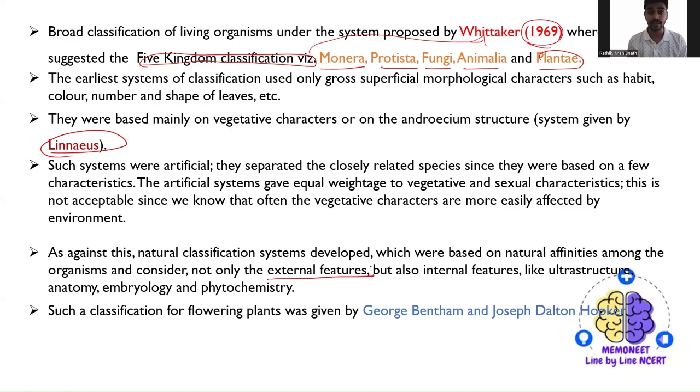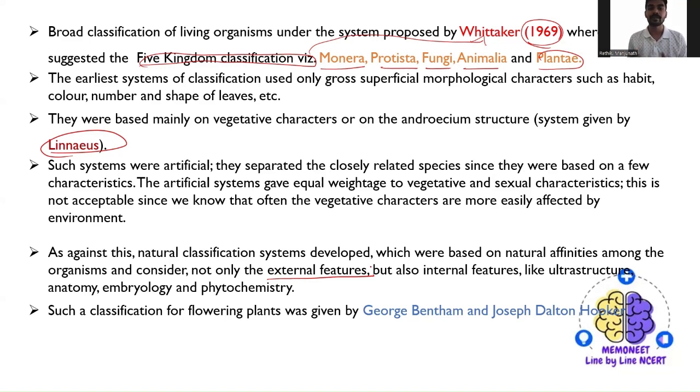What are the internal features here? Internal features could be their cell structure or anatomy, embryonic development, and phytochemistry, that means their chemical composition and all. So based on these characteristics also, they have classified the living organisms into different kingdoms.